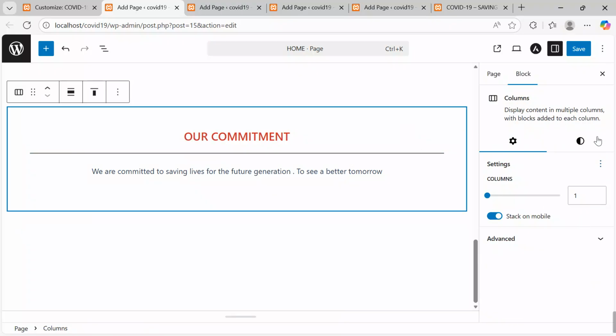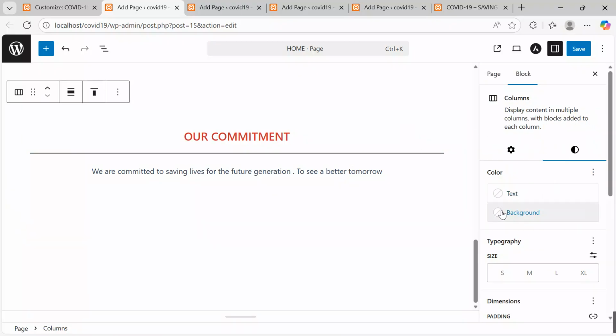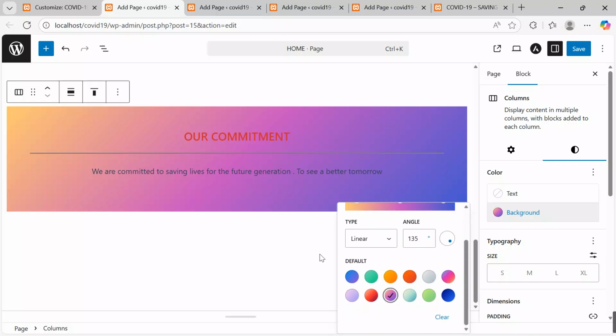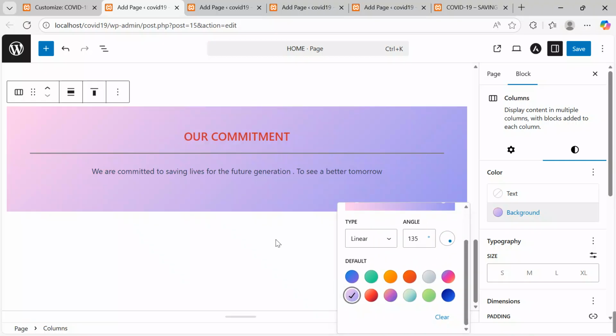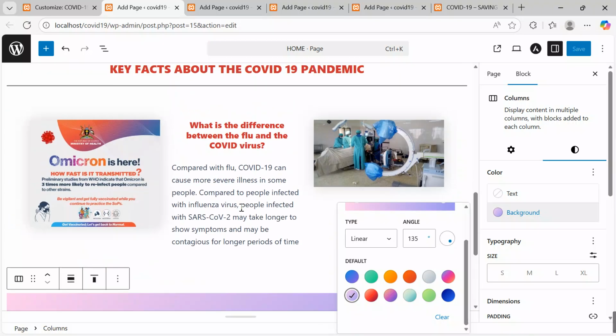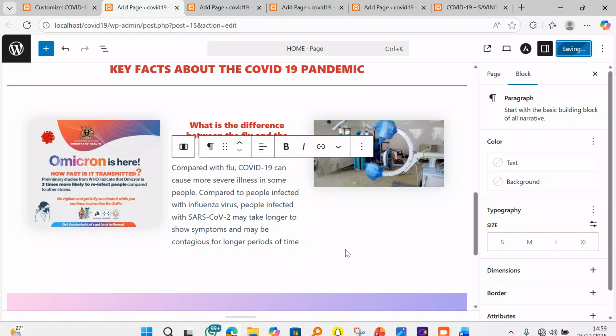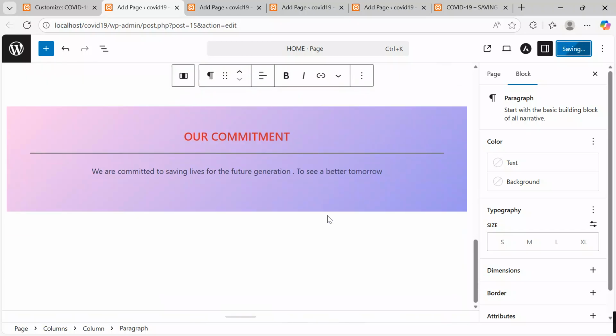I want to insert a nice background color. Click over here and say I want to take gradient. Let's take this. Oh, that's okay. We can take it at that. Yes, and then save changes. I will say save changes. After saving changes, we are done with our home page. So our home page, we can keep it at that.